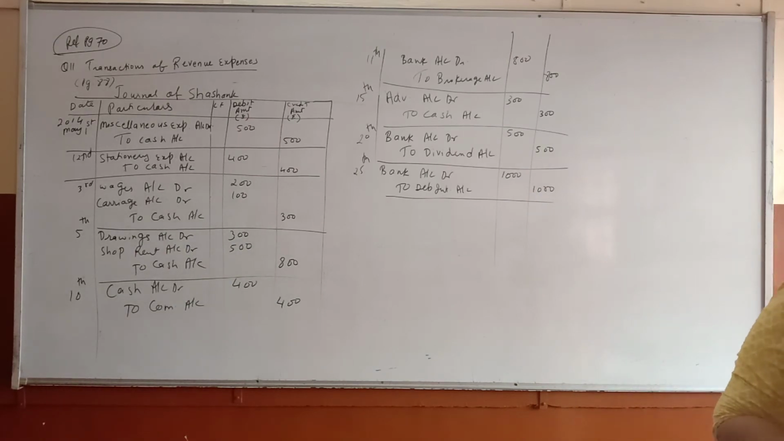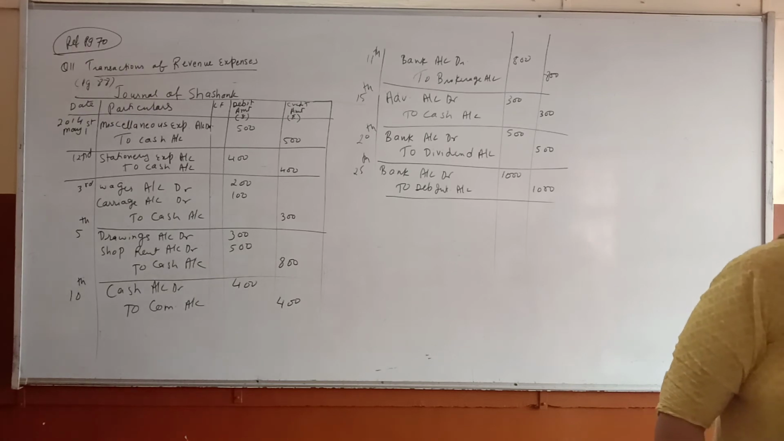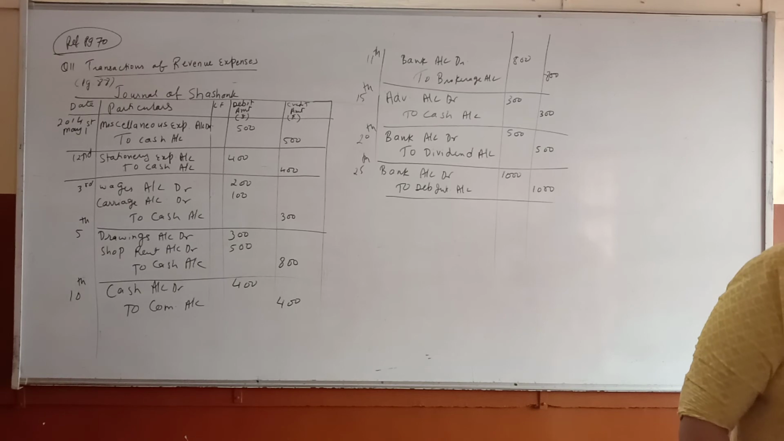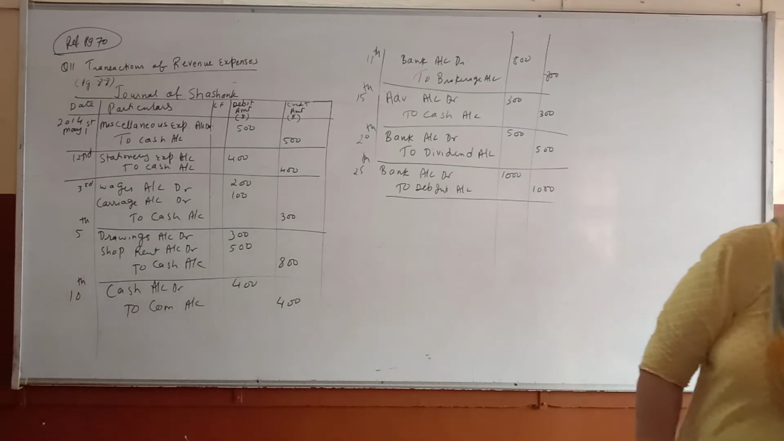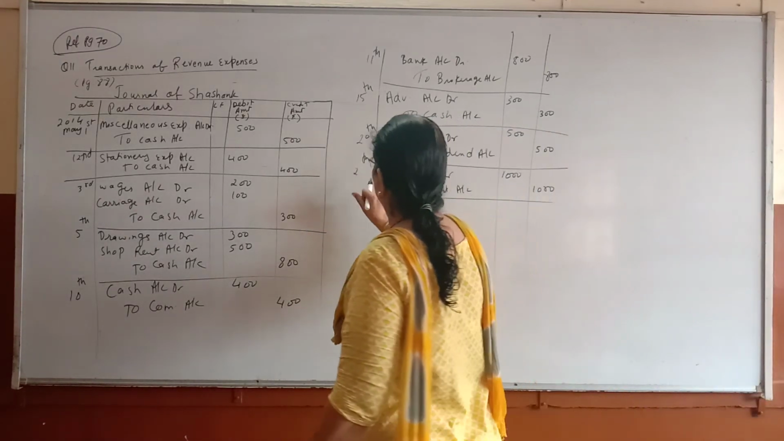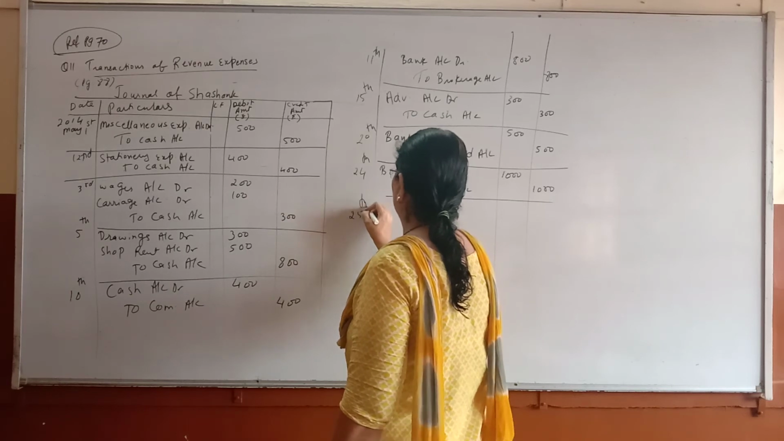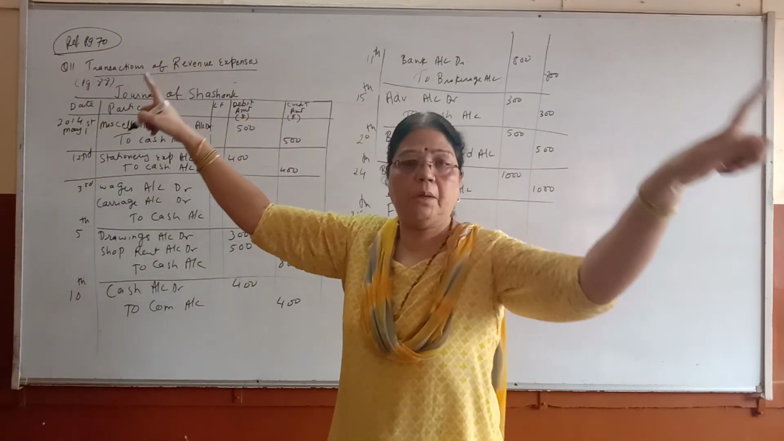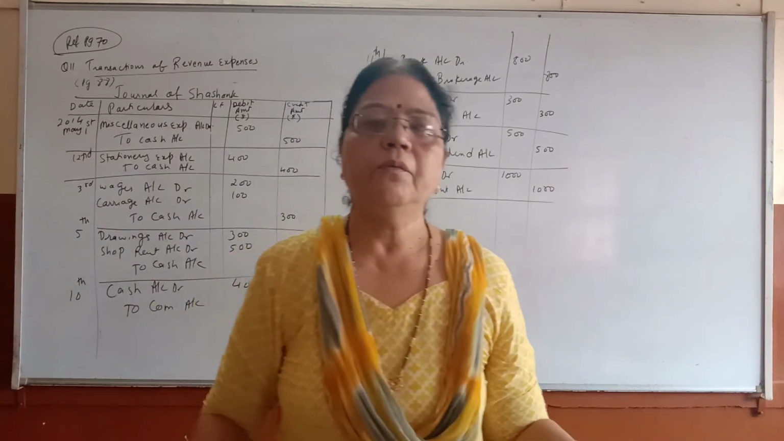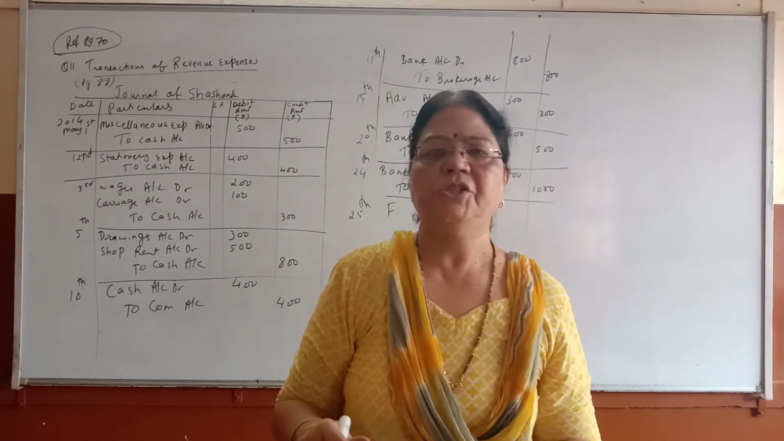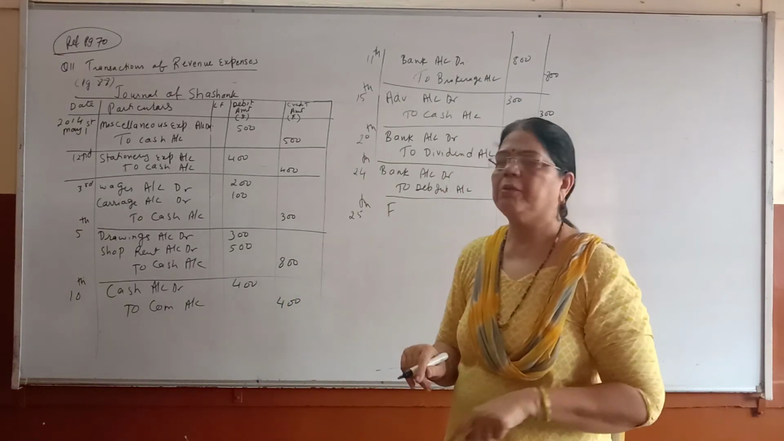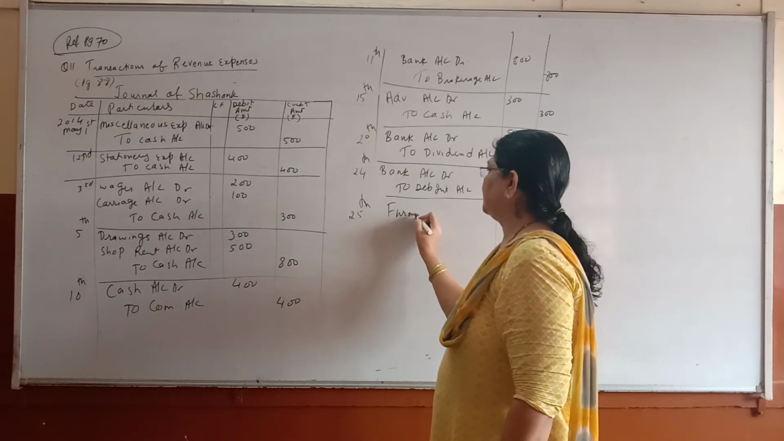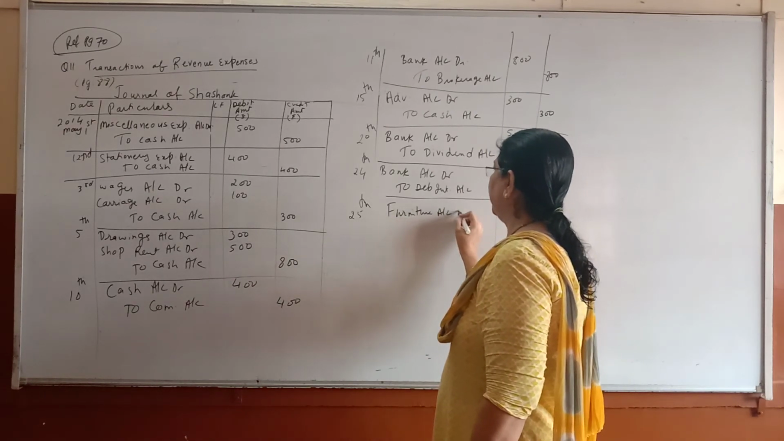How you have received, that will be your next one. Next one is 3,000 paid for signing board of business. So signing board we can take as furniture. So furniture account debit. This is on 24th. Signing board for advertisement, we put the board on our shop. So that board, we can write as board or furniture. Furniture account debit.